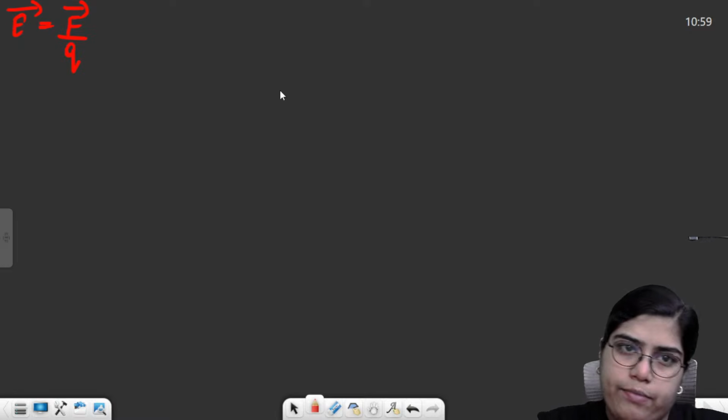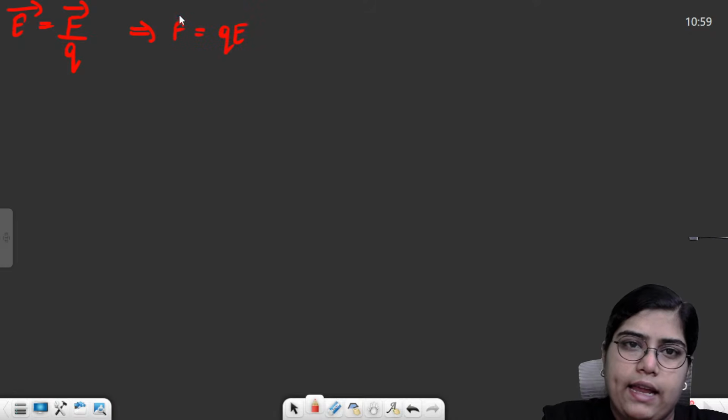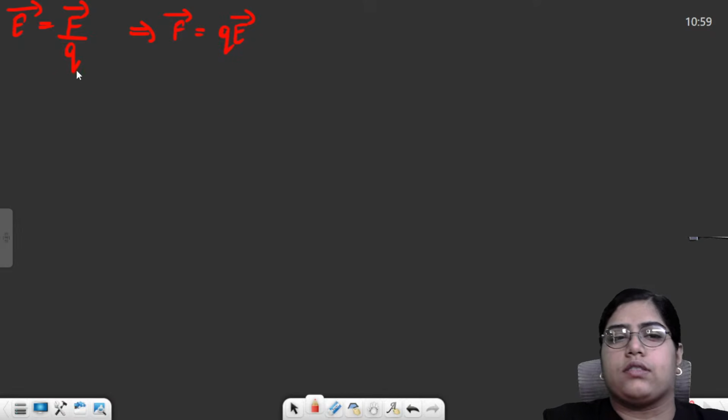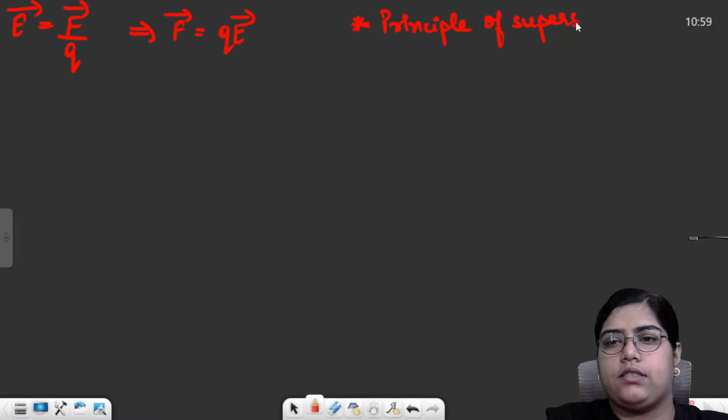E is equal to F by Q, and from here we got a very important formula: F is equal to Q times E. The direction of force and electric field is the same for a positive charged particle, and it is opposite for a negative charged particle. Over here we also discussed the principle of superposition. It basically tells us that the total force acting on any particle is the vector sum of the individual forces.